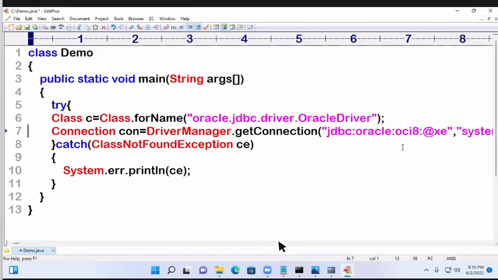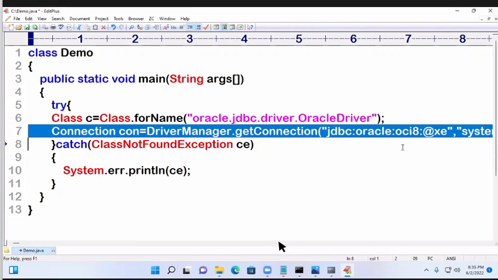With this line, connection is established. Don't write now, I'll give you time for writing. Listen. With that line, connection is established. If any problem occurs with the URL, user or password, it will throw an exception. Which exception? SQLException.